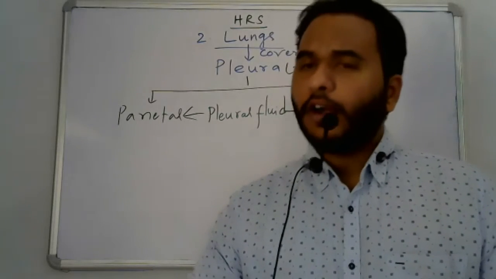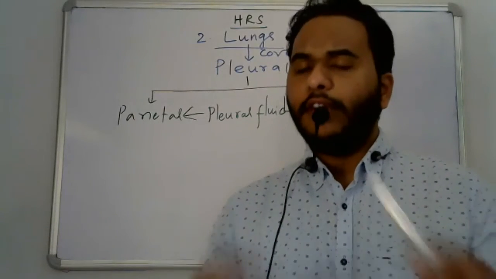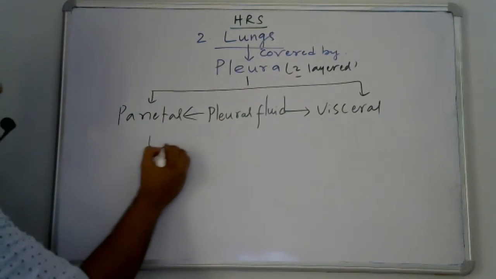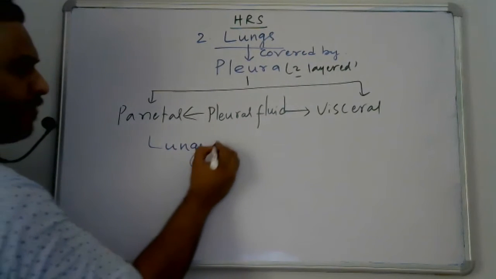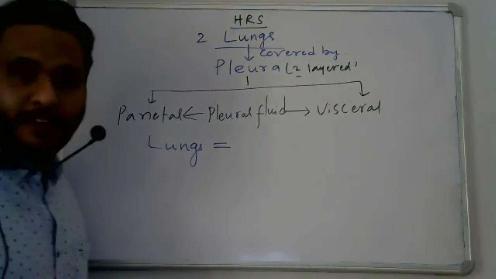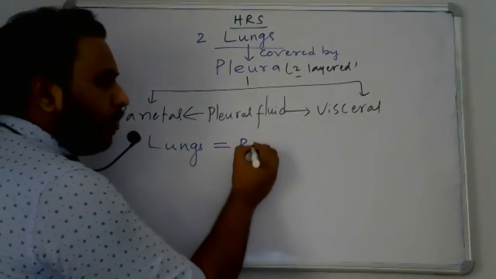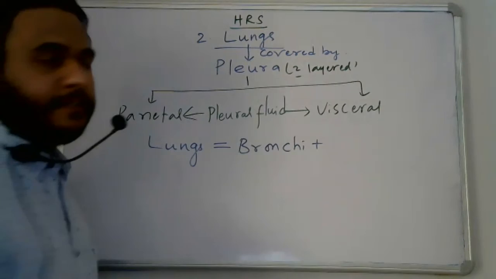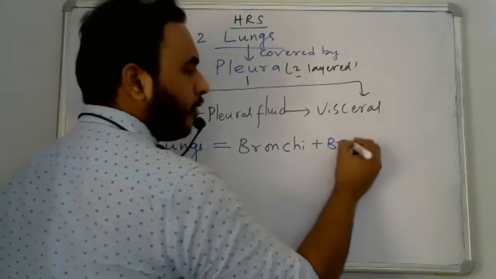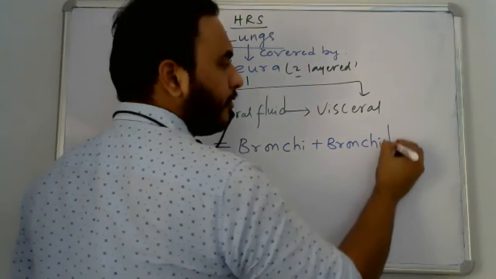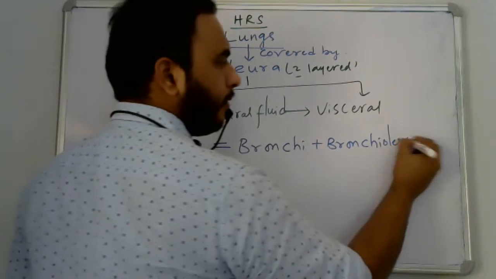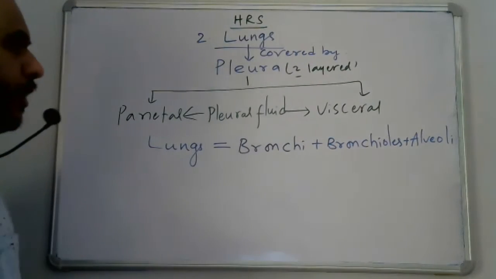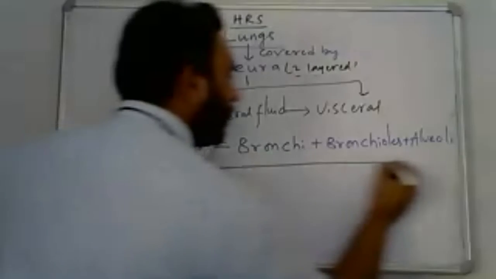So what do the lungs include? I will give a simple one-line equation that you must remember.